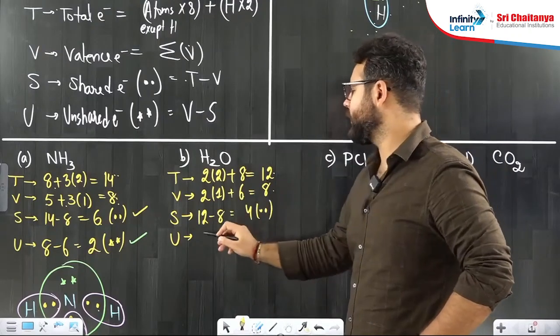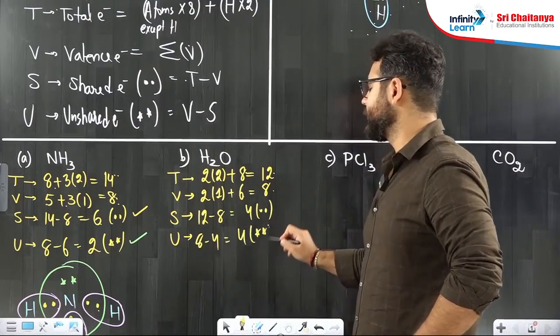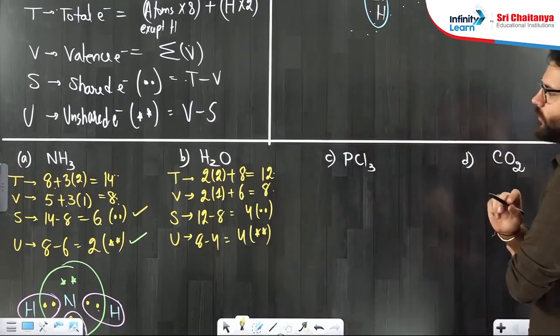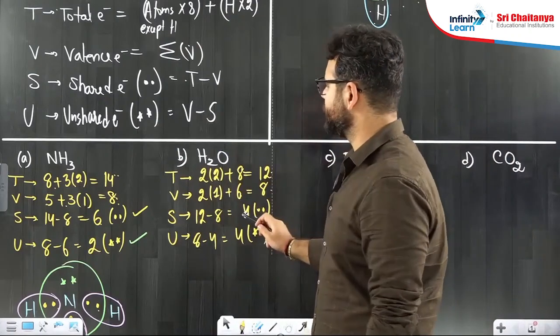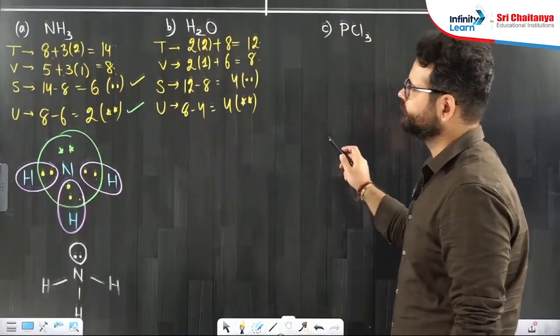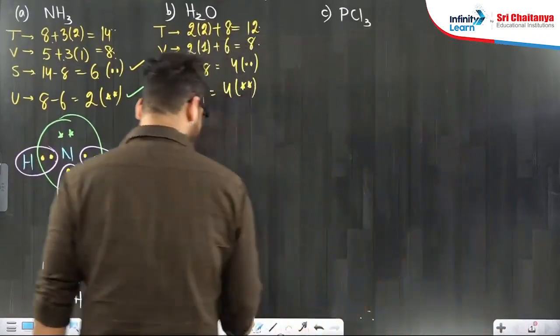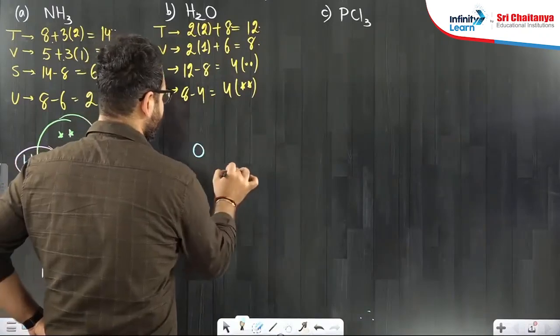Four dots I have to keep. 4 stars I have to keep. 4 dots, 4 stars. Let us start. In H2O, because oxygen is less in number, I'll keep oxygen in the middle. Oxygen, you come to the middle. Hydrogens, you go on the sides.